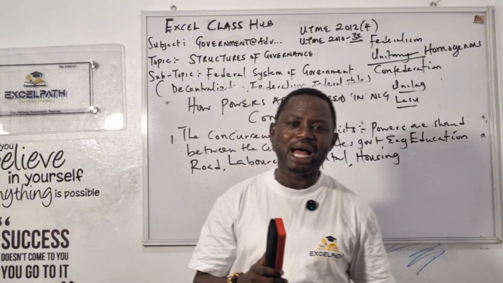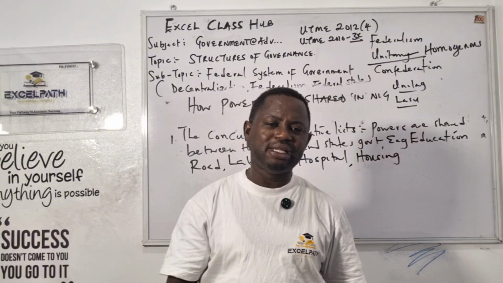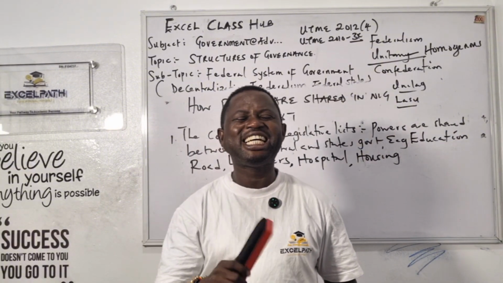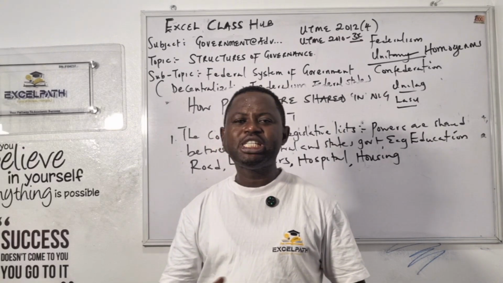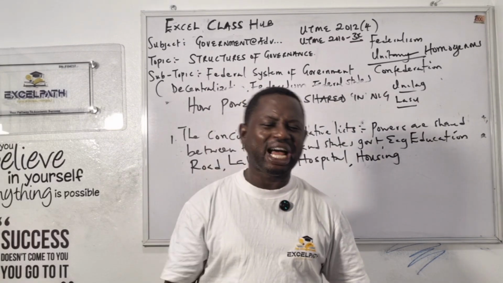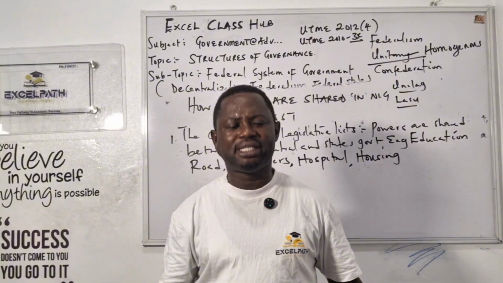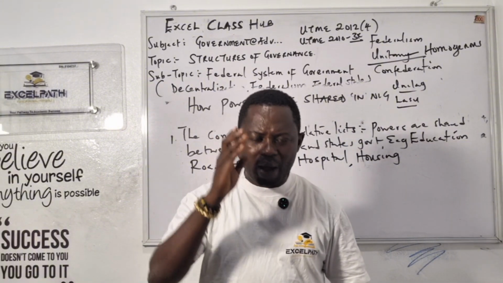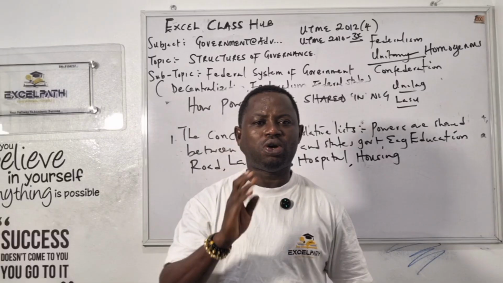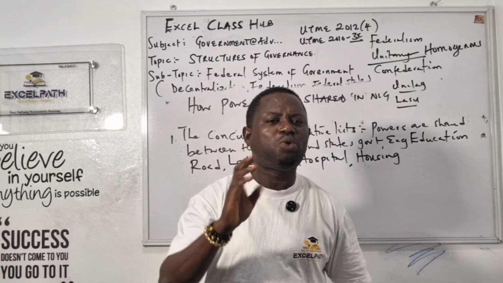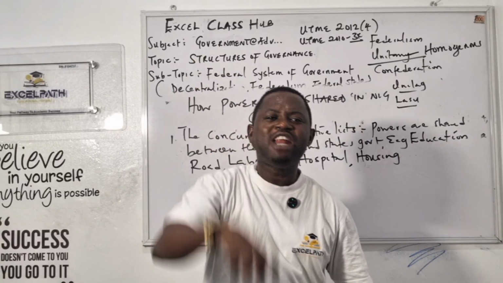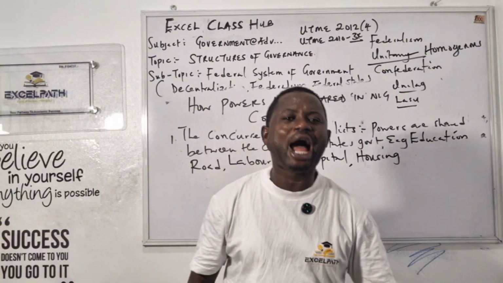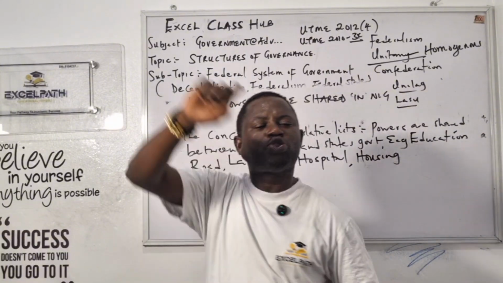It is the federal government that has the power to create local governments. But when Tinubu was governor of Lagos State, he created one local government, which is not the function of what? Of the state. And what happened? That led to conflict and disagreement. Because of that, Olusegun Obasanjo seized the allocation of Lagos State for four solid years, because he wanted the state government to return it back.